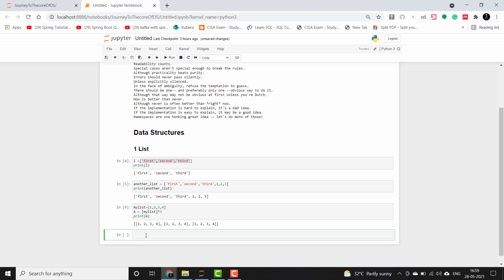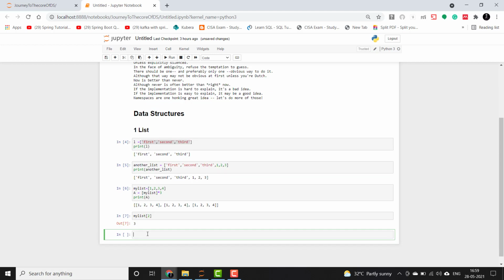So we'll try and get the second index from my list. So let's do that. So guys can see that the second element is 0, 1, 2. So this is the element which is returned, which is correct.